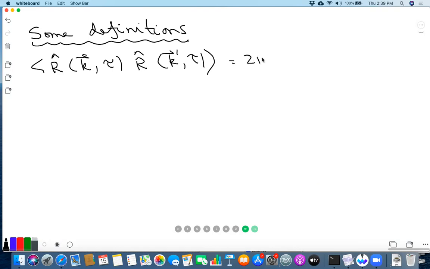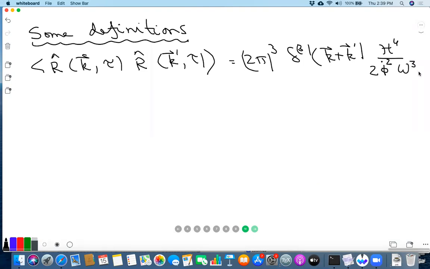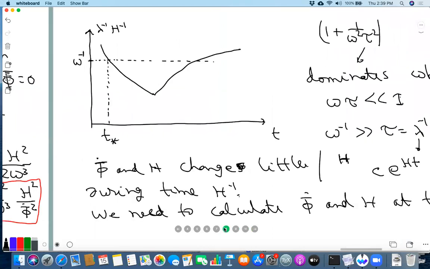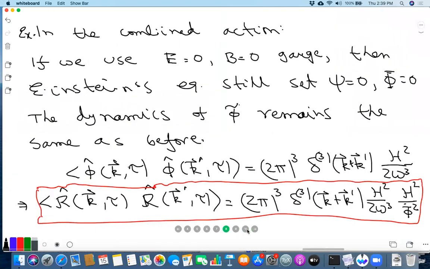This is 2 pi cube delta cube k plus k prime times, let me write, h to the 4 over 2 phi bar dot square omega cube. Did I write omega square or omega cube? Yeah, omega cube.